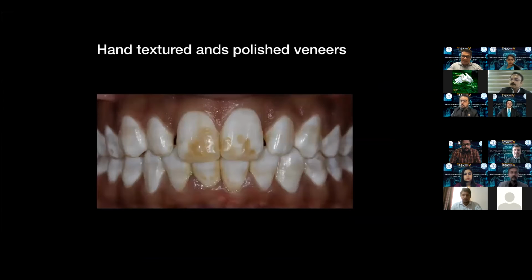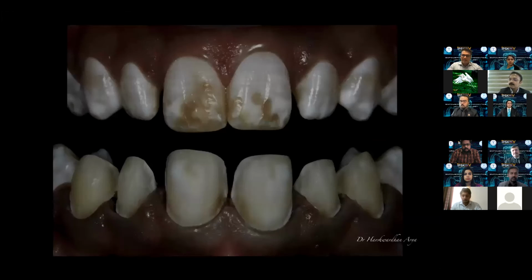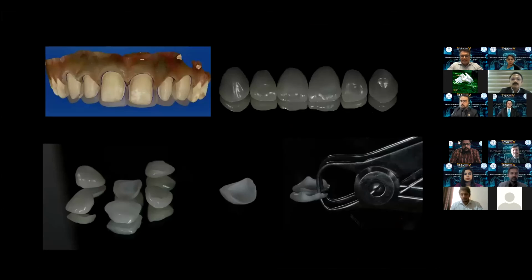Fluorosis, again, such cases, very dramatic change can be brought about. Again, a minimum conservative philosophy is used. And then these veneers are about 0.3 millimeters in thickness. So this is the kind of fine milling that these machines can produce today. The minimum thickness is 0.3, and 0.2 millimeters in certain regions.